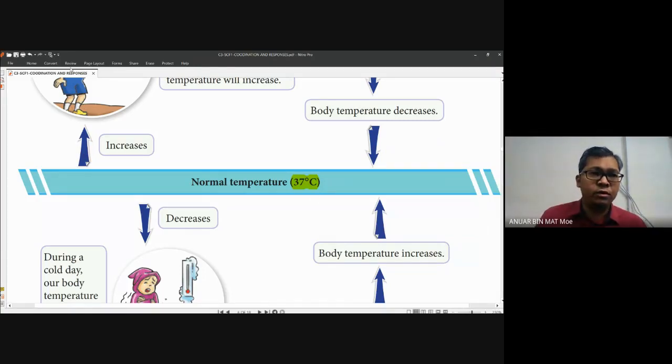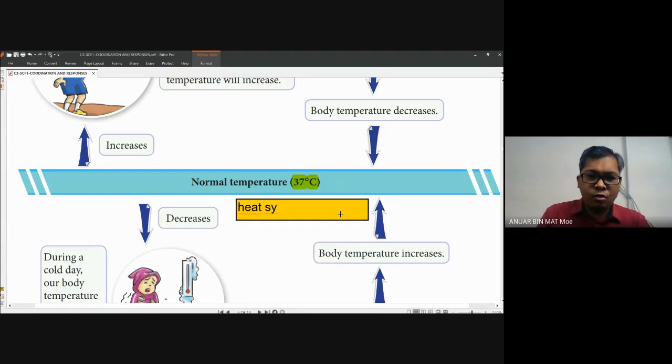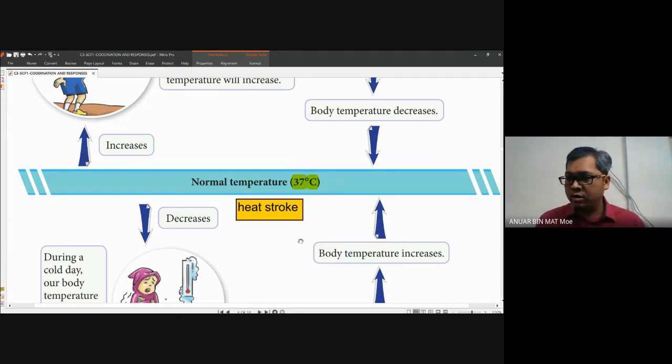Heat stroke, H-E-A-T, S-T-R-O-K-E, is a very dangerous situation when our body cannot control the temperature anymore, maybe because we drink too little water and the temperature outside is very hot. The organs and systems will shut down and stop working because the body temperature is very high.